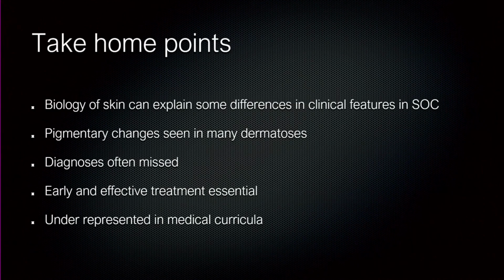The take-home points I'd like to make really is that the biology of skin is important. If you know the biology of the skin, you can understand the differences between skin of color and white skin. One of the commonest things you are going to see are these pigmentary changes, and it's there in inflammatory conditions, it's in infections, it's even in cancers, because even basal cell carcinomas tend to be pigmented more than 50% of the time compared to those who have white skin. The most important thing is that it should be early and effective treatment. You have to diagnose it early and you have to treat it aggressively. That's the only way you can prevent complications in skin of color.